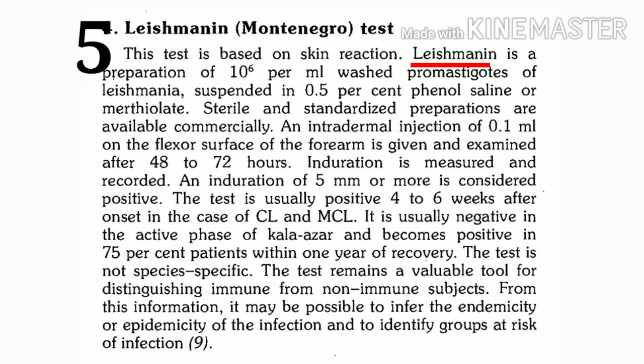Now what is done in this Leishmanin test? The Leishmanin preparation which we are having, which is a sterile and standardized preparation, should be injected intradermally. Its dose is 0.1 ml and where to inject? It is injected on flexor surface of forearm.